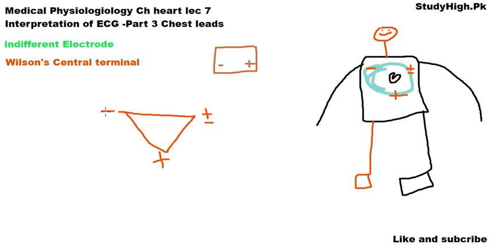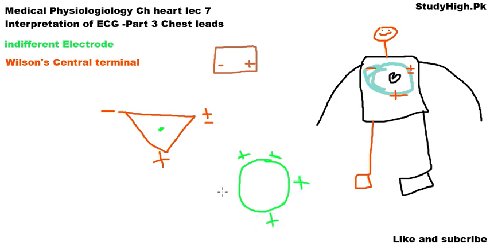This is connected with the right arm. This is the fluid or region around the heart that remains mostly positive. This is connected with our left leg. And this is Einthoven's triangle, whose center mostly remains approximately zero. As you know, according to Gauss's law, if all the positive and negative charges are present around our heart sphere, what will happen to the center?